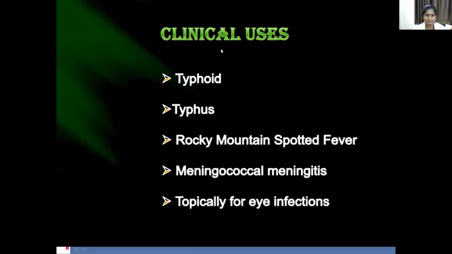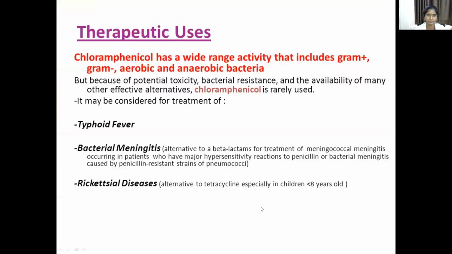Coming to the uses of chloramphenicol, it is used in typhoid, typhus, Rocky Mountain spotted fever, and meningococcal meningitis, and topically for eye infections. Chloramphenicol has a wide range of activity that includes gram-positive and gram-negative bacteria, and it also acts against anaerobic bacteria. Because of the potential toxicity, bacterial resistance, and availability of many other effective alternatives,